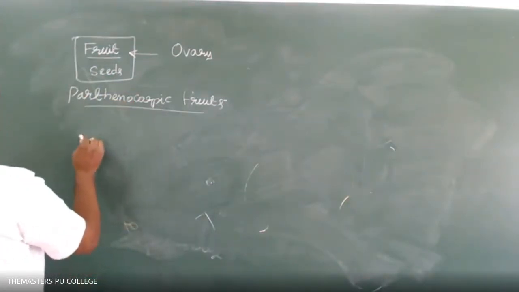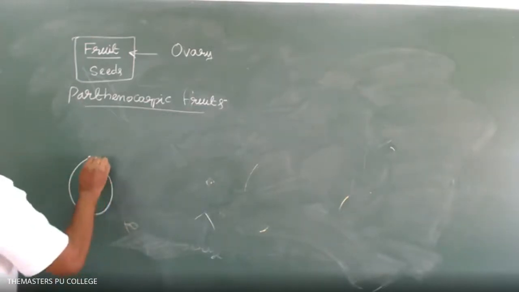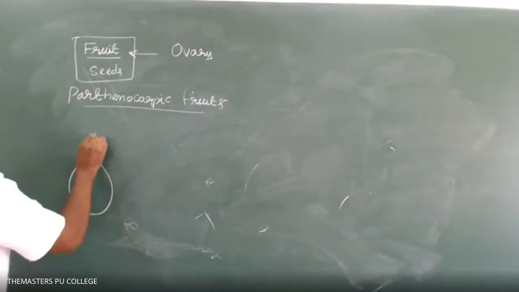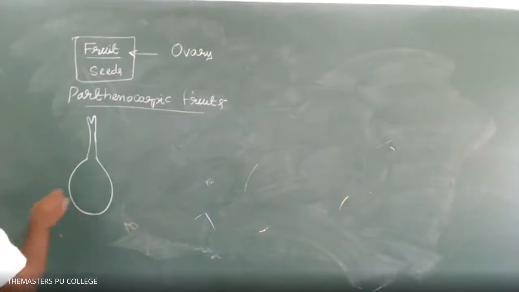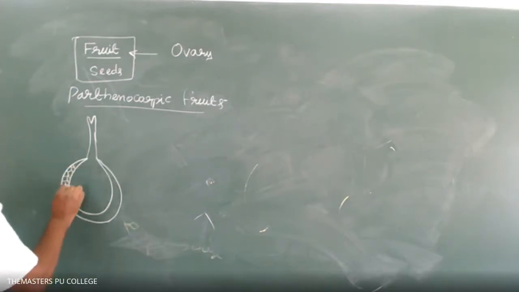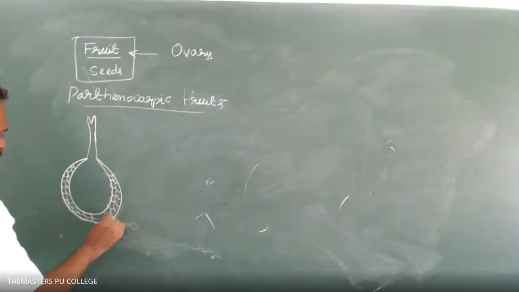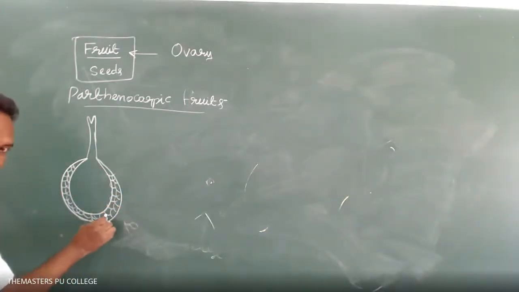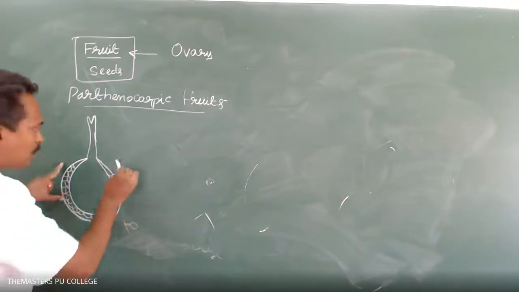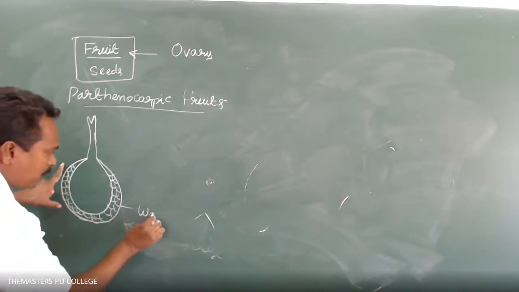The fruit wall. Here, this is a carpel: stigma, style, and ovary. This is the wall of the ovary.